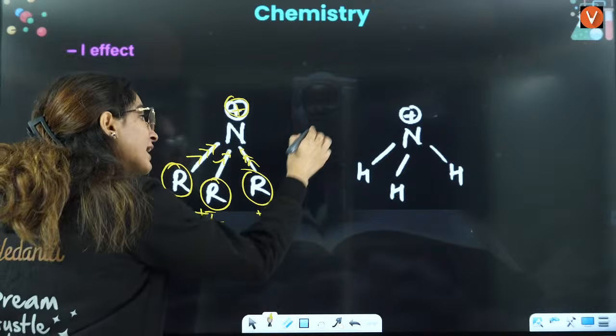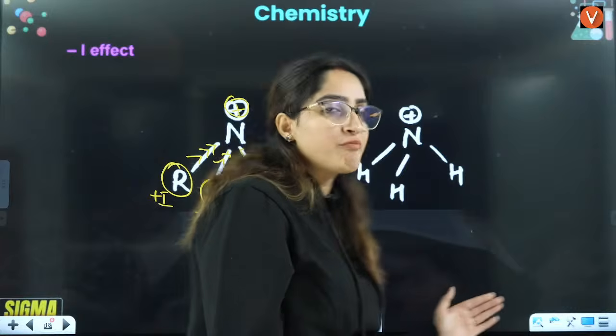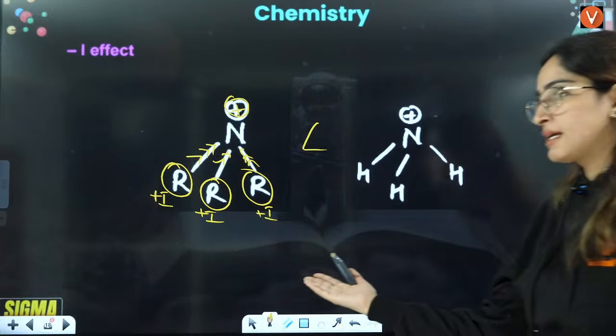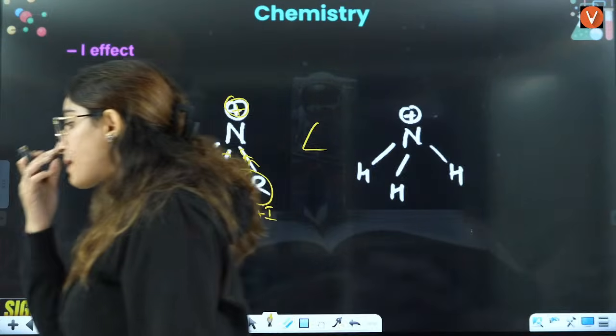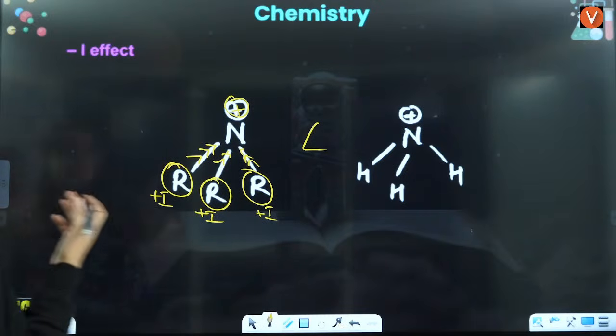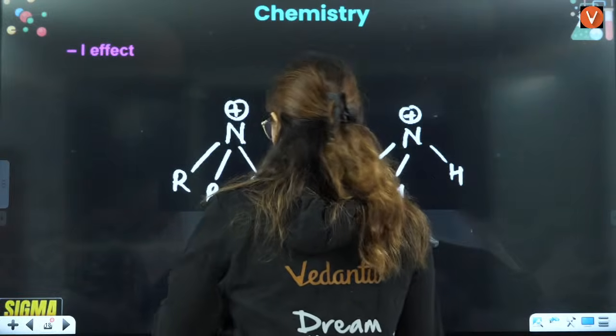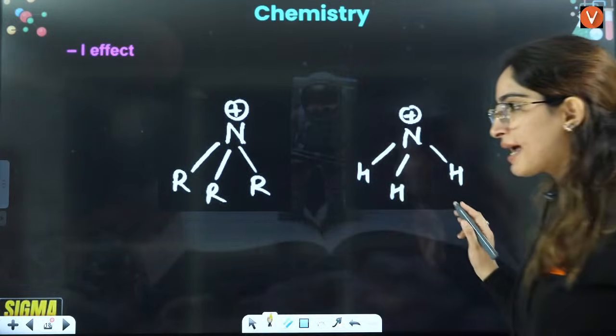So it should be like this, isn't it? By the logic of plus I, it should be like this. But why is that exception there in this particular series? Tell me, why is this exception there?